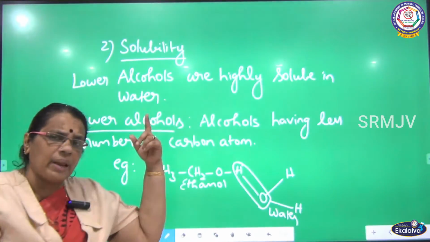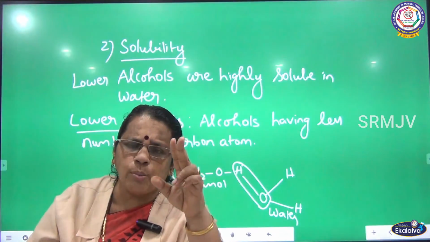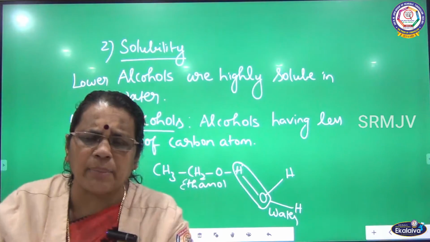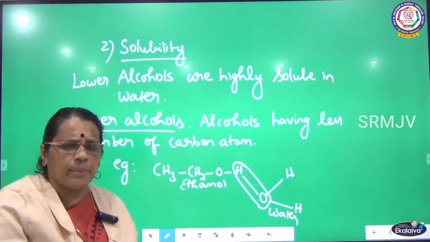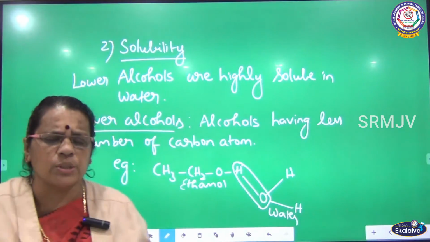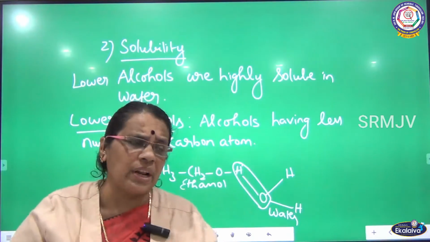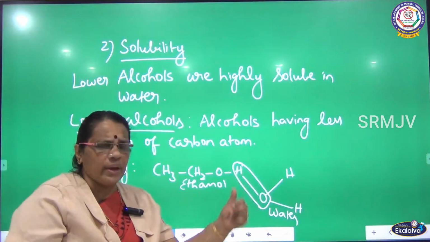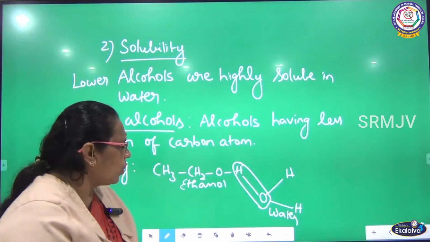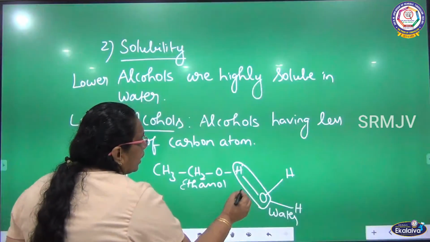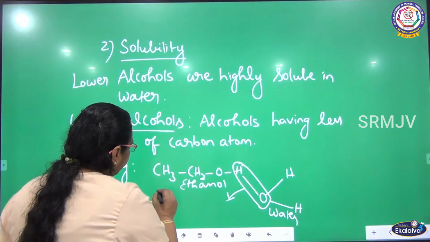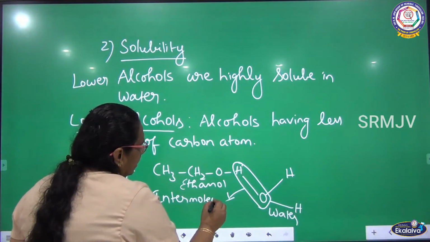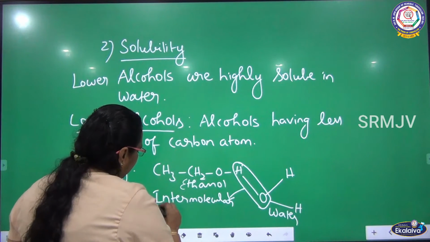Listen here, in the previous case, I wrote two molecules of the same compound, two ethanol, and showed the intermolecular hydrogen bonding. Here I am going to write two different compounds, one is ethanol, another one is water. You see here, the hydrogen of ethanol is bonded with the oxygen of water. So again, it is intermolecular hydrogen bonding.